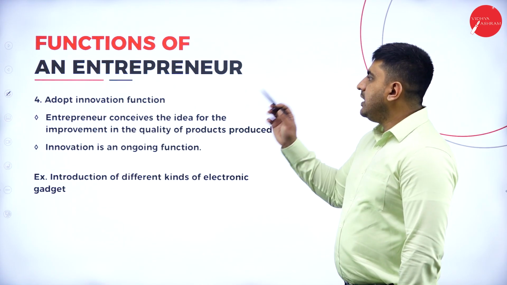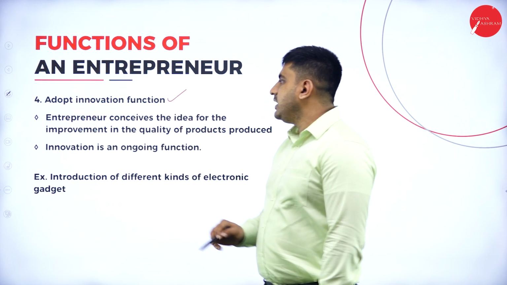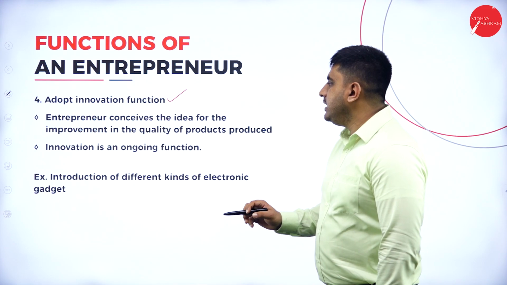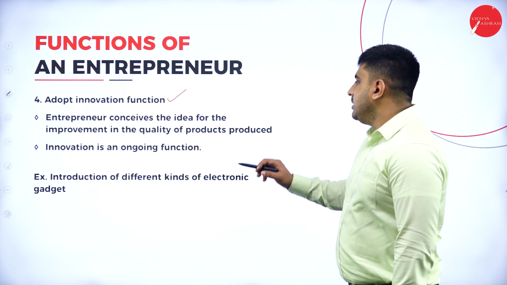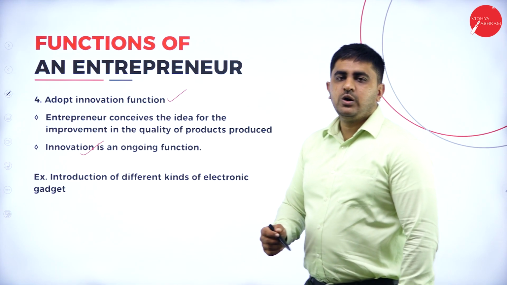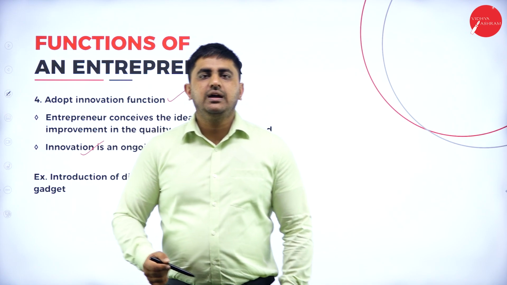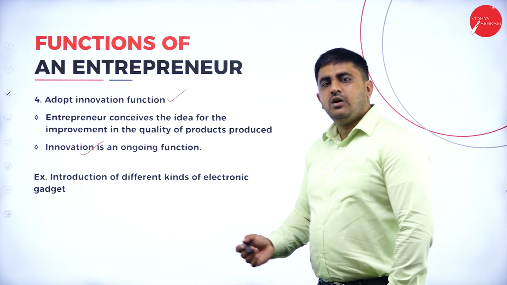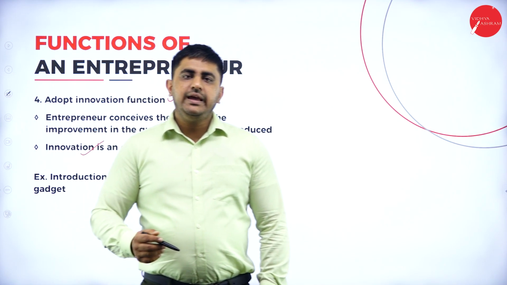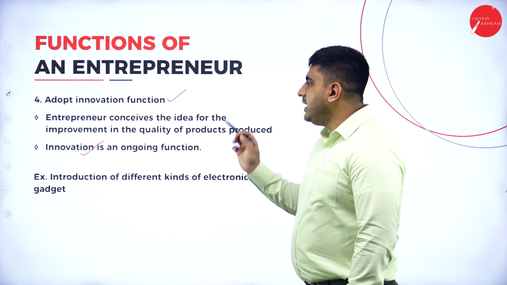So next, functions of an entrepreneur, that is the fourth function, innovative function or innovation function. Entrepreneur conceives the idea for the improvement in the quality of products produced. Innovation is an ongoing function. What is innovation? Innovation means upgrading your product. Like how Dairy Milk upgraded to Dairy Milk Silk, or your bikes. For example, your R15 bike, they upgraded to version 2, version 3 and version 4. This is called innovation.